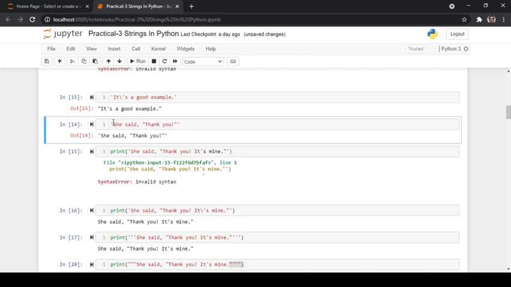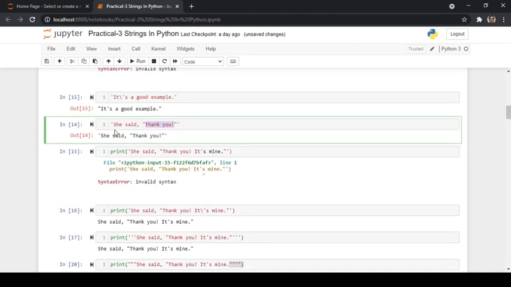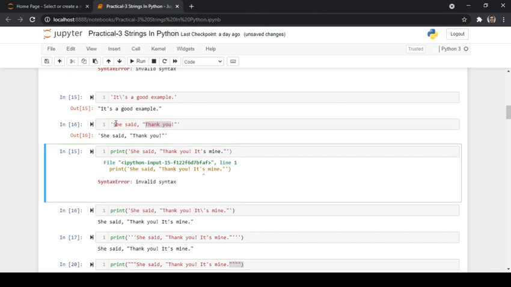In the same way, if you want to highlight thank you within the double quotes, what we do is we use the mixture of both single quotes and double quotes. This is the place where we use the concept of mixed quotes. So we are basically trying to highlight this thank you with an exclamation mark by enclosing it within the double quotes. So in this situation we use the mixture of both single quotes and double quotes, and when we try to run this, it gets executed as it is.